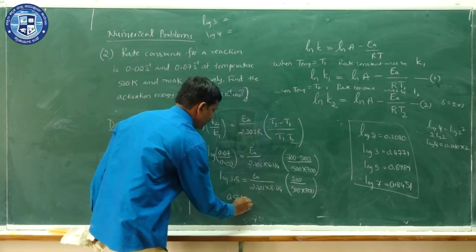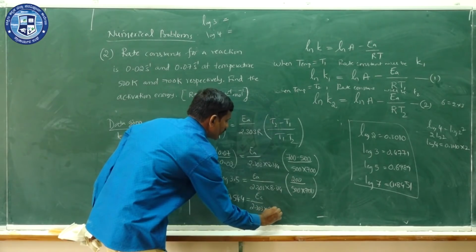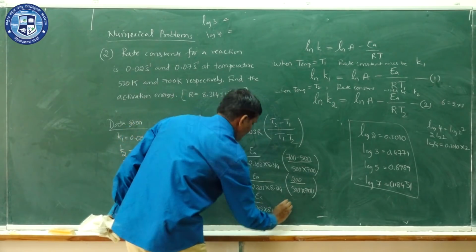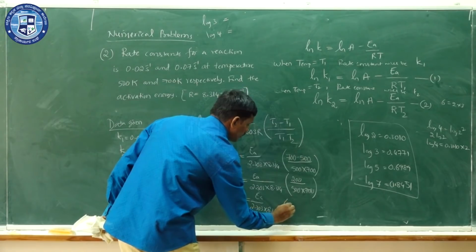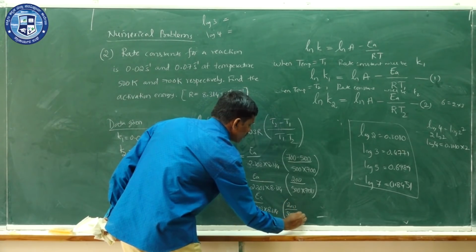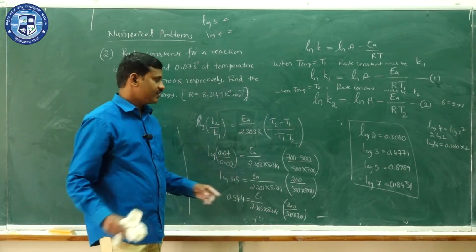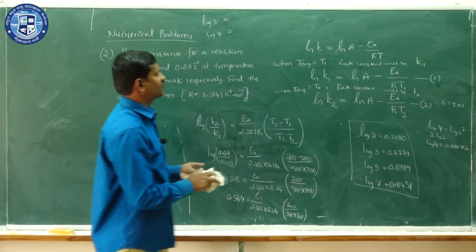0.544 is equal to EA by 2.303 into 8.314 into 200 divided by 500 into 700. Then you can calculate the activation energy.